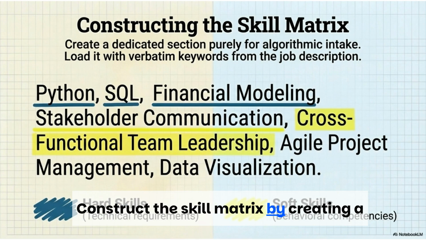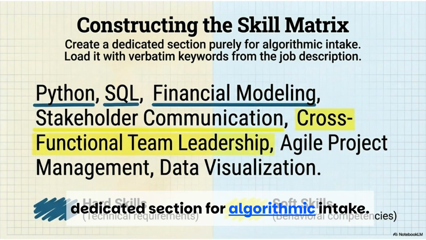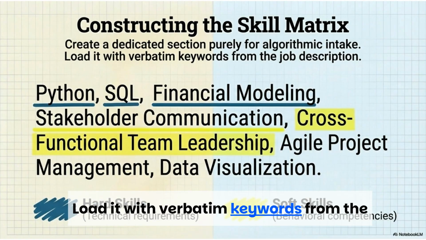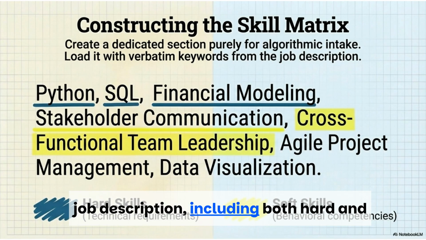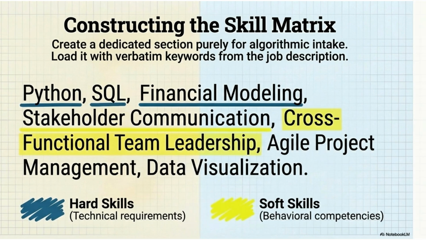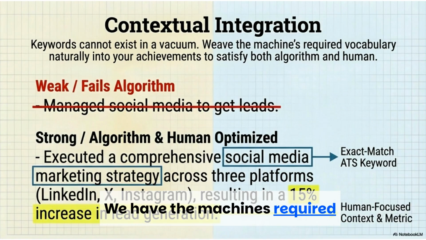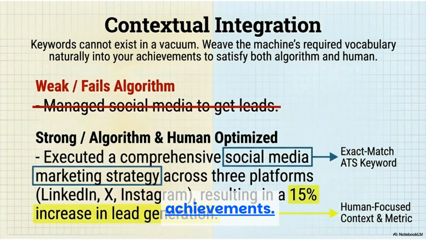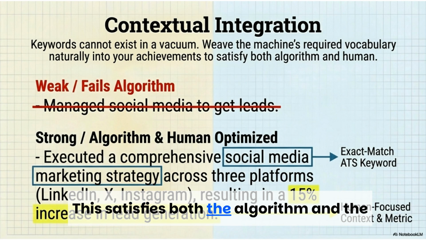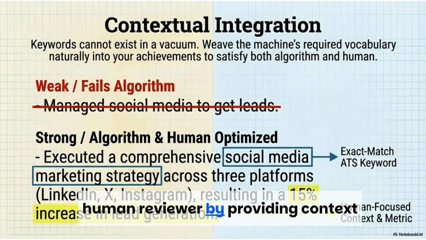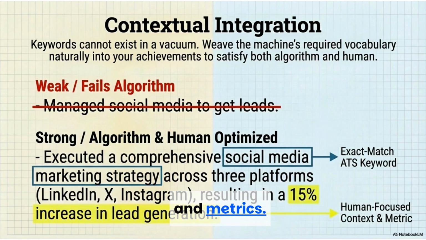Construct the skill matrix by creating a dedicated section for algorithmic intake. Load it with verbatim keywords from the job description, including both hard and soft skills. Keywords need contextual integration. Weave the machine's required vocabulary naturally into your achievements. This satisfies both the algorithm and the human reviewer by providing context and metrics.